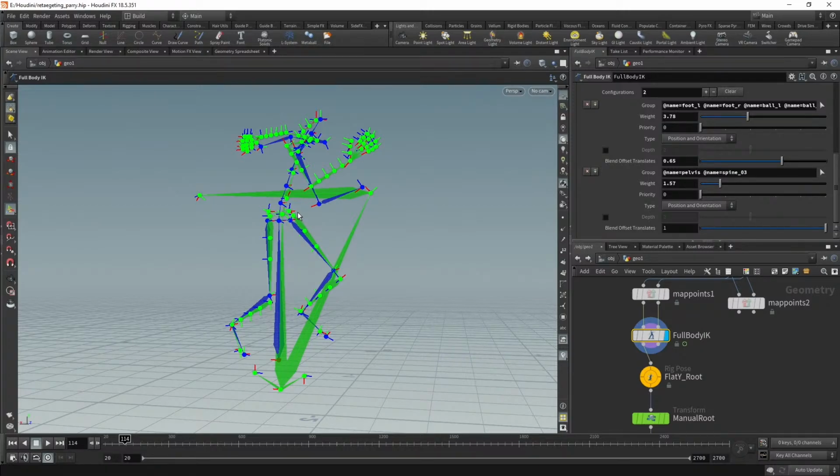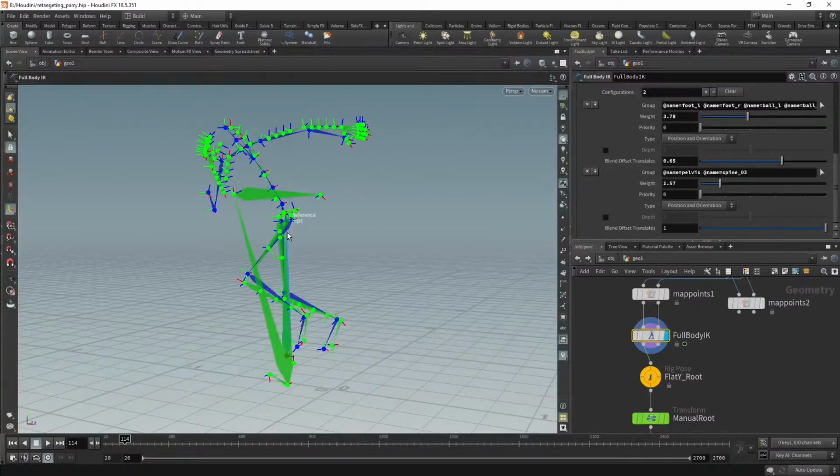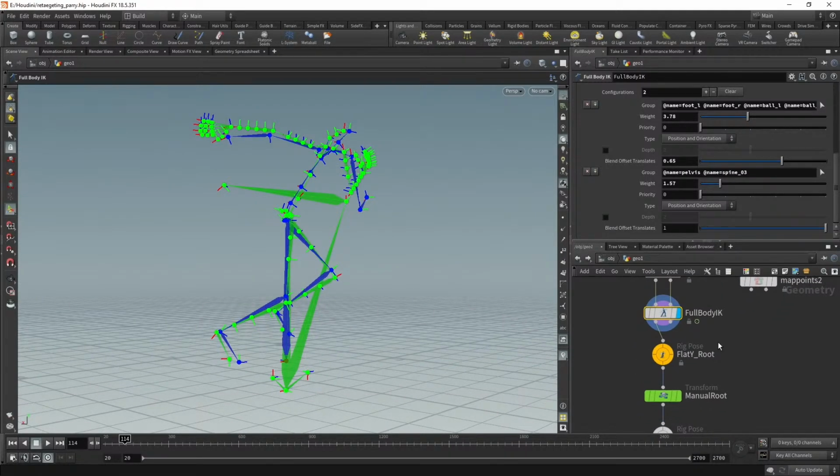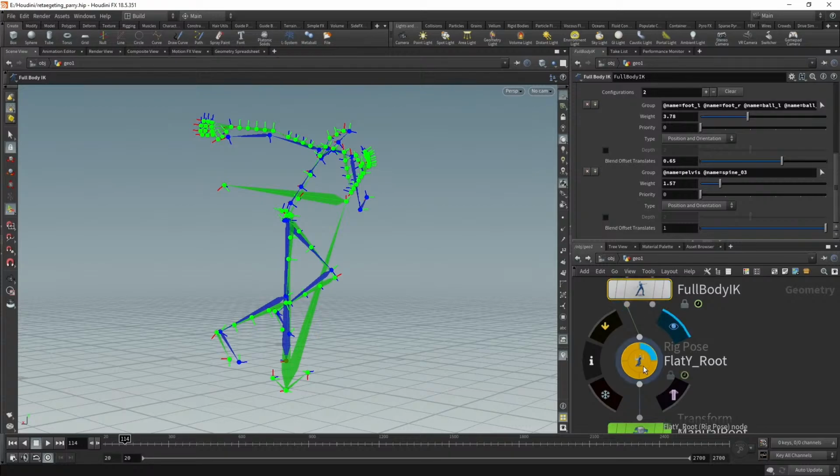So sometimes you need to go a bit manual and make choices of, no, I want this to be more spine driven, I want this to be more hip driven, depending on the character, the attitude of your character. If it's a bad guy, maybe it's always with the spine high. If it's a very scary guy, maybe you want to put the hip down with the source motion. Trying to capture the idea of the acting that the guy did in the shooting stage, and represent that and honor that with the retargeting. That's why it's an art.